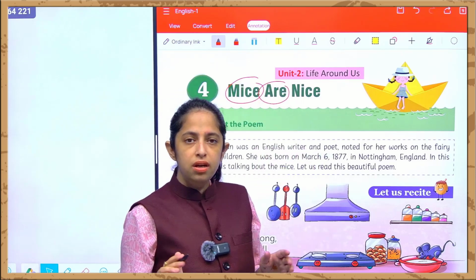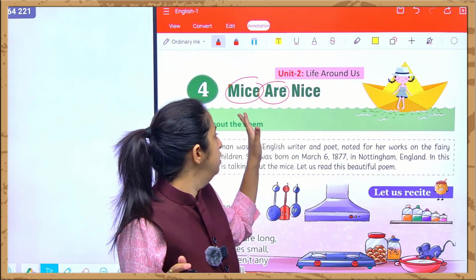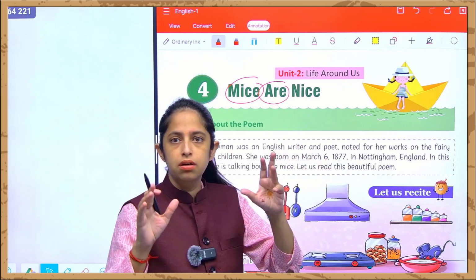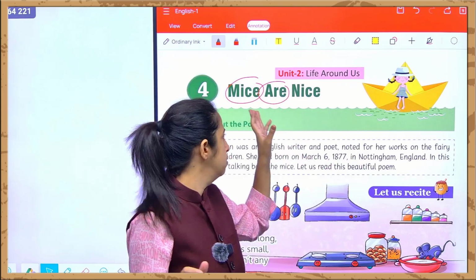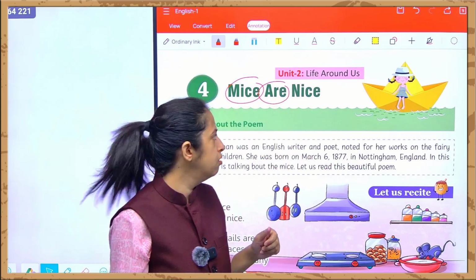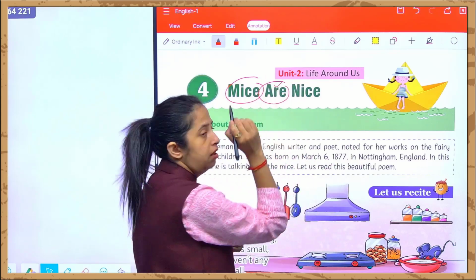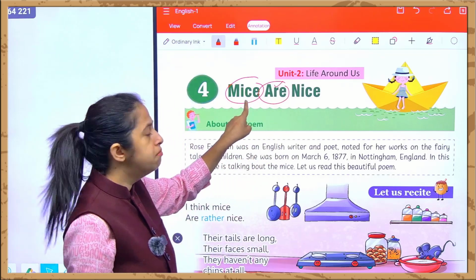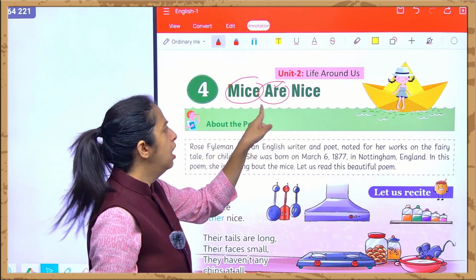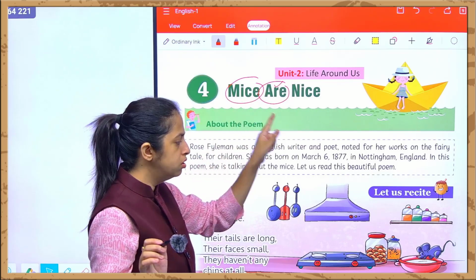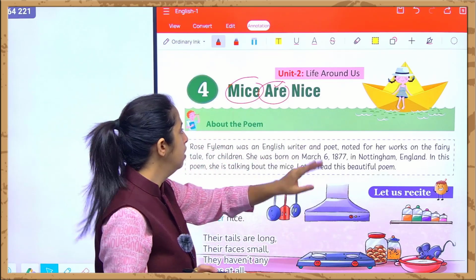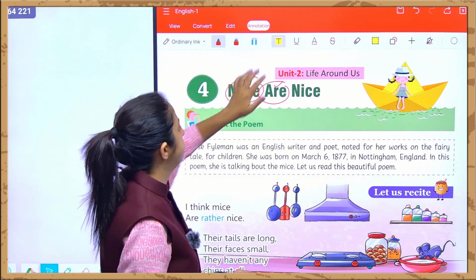Because there will be a number of mice. बहुत सारे mice के बारे में हम बात करेंगे. That is why we have used "are" over here. And why is it written mice and nice? Mice means चूहा. We are studying about this चूहा. Okay. Now let's begin with the chapter.